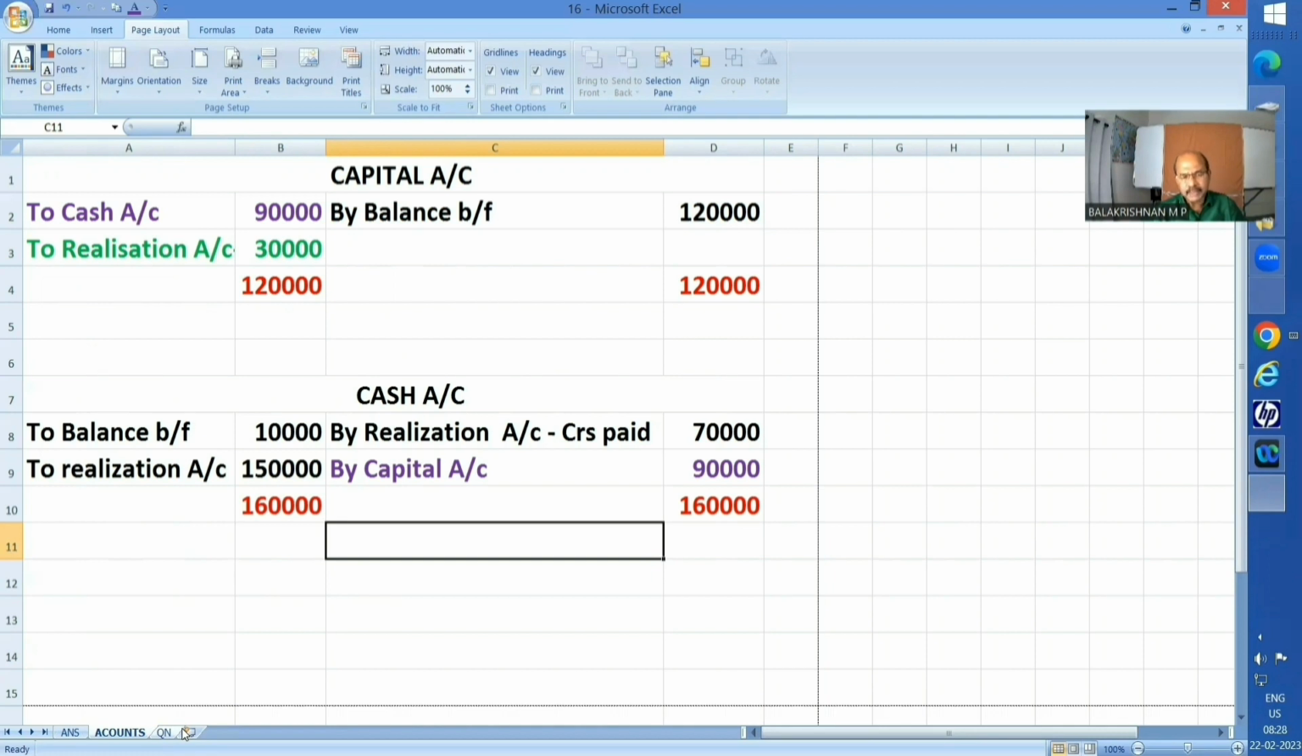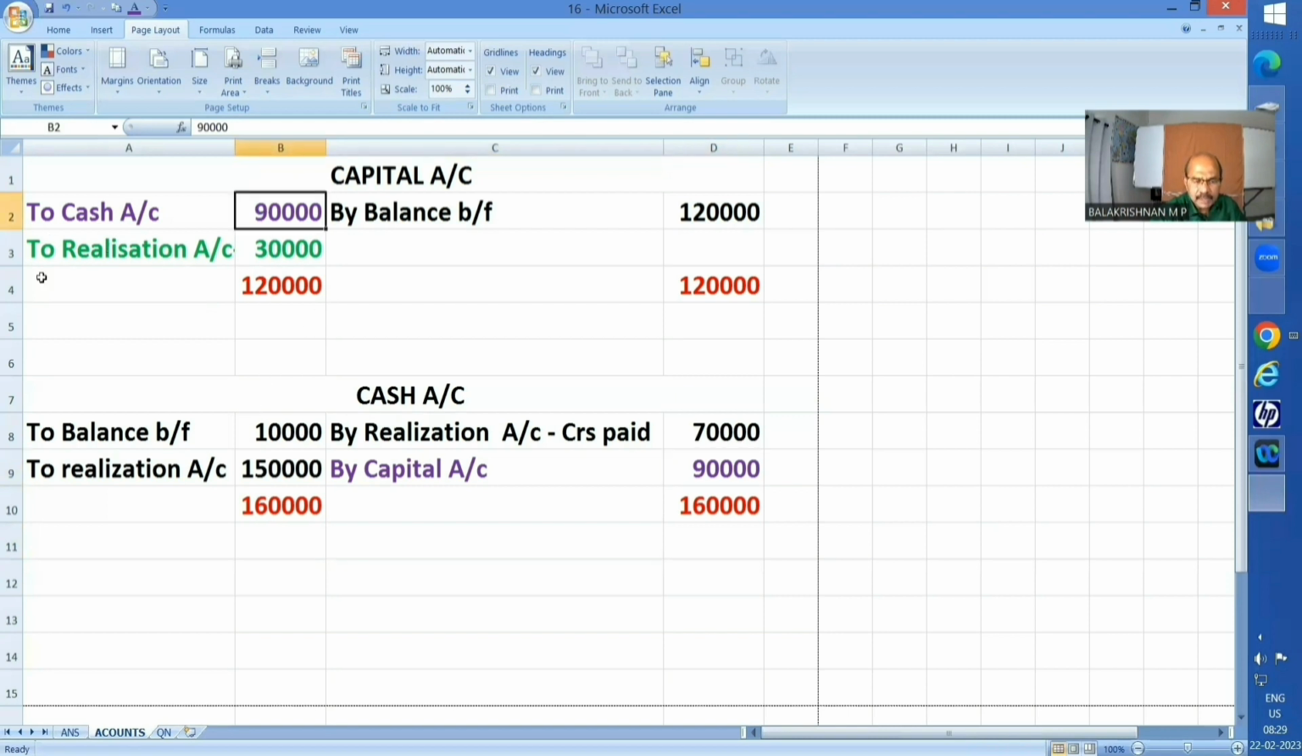Here I am incorporating the various balances given. They told cash balance is 10,000, I brought forward. Capital balance is 1,20,000, that also I brought forward. Then assets realized, we have been told 1,50,000, cash to realization account. Similarly, when a liability is paid off, realization to cash, that is 70,000 credit is paid. Now, balance in the cash account is 90,000. That is to be eventually transferred to the capital account. I am transferring it. These are corresponding entries.